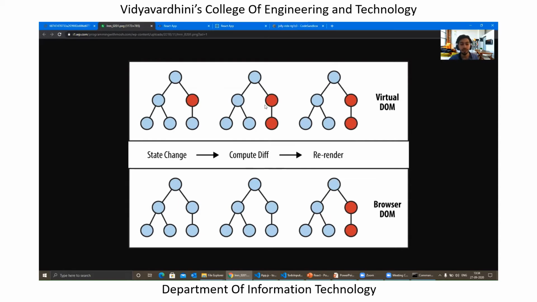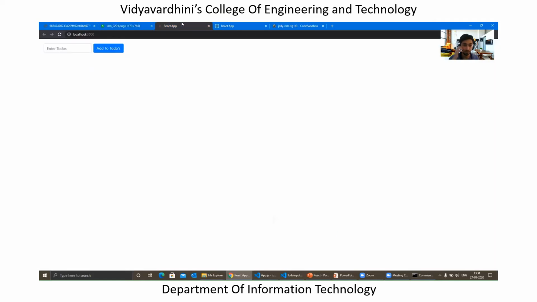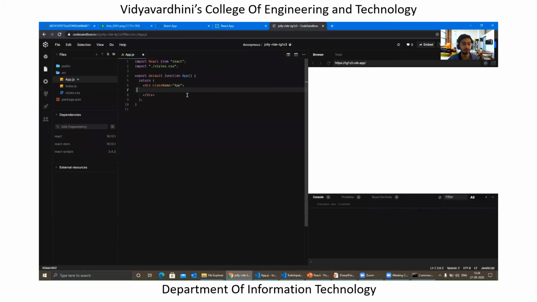So what React actually does is it identifies the components which are being changed, and depending upon that, React just renders this component. So instead of rendering the entire website, React just renders the specific component. So in this case, the ones marked in red are being changed, right? So these two nodes are being changed, and instead of changing the entire structure, just these two components get changed over here. That is the one marked in red, and that's what you see on your browser DOM, right?